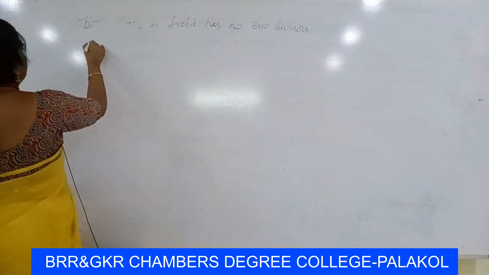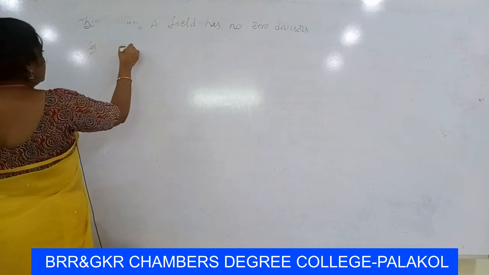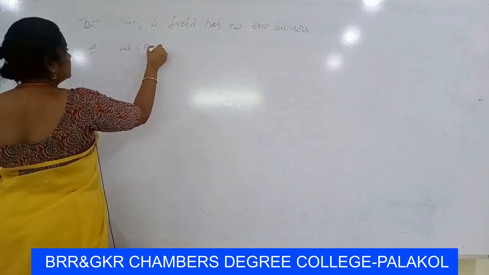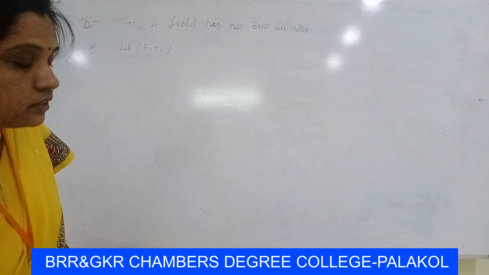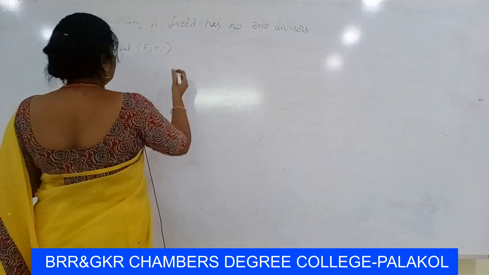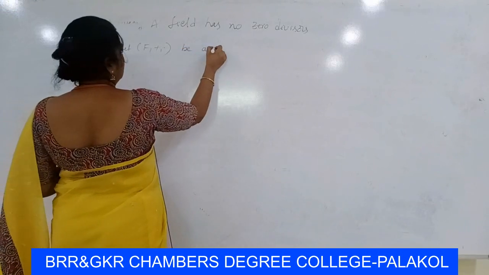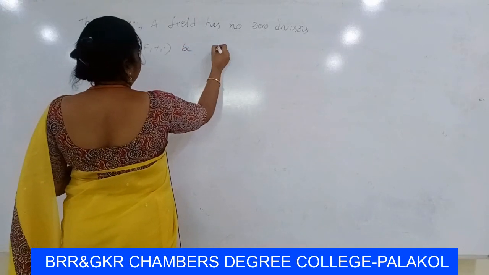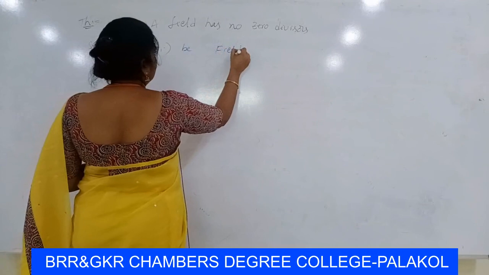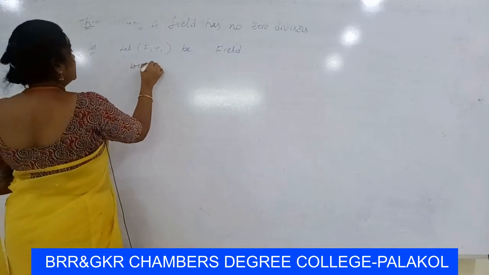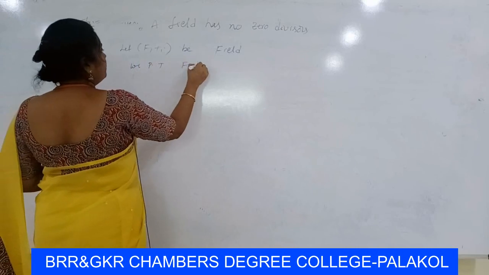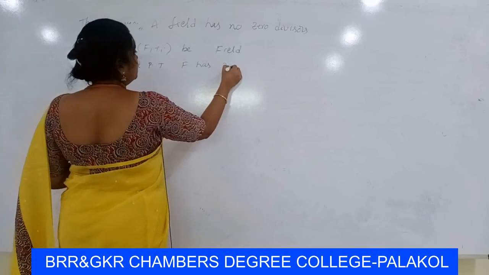Let F plus comma dot be a field. We prove that F has no zero divisors.